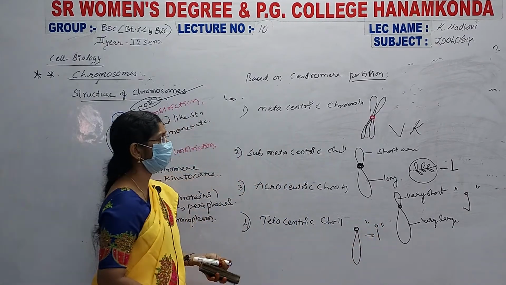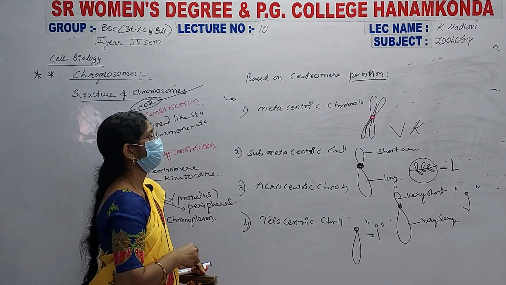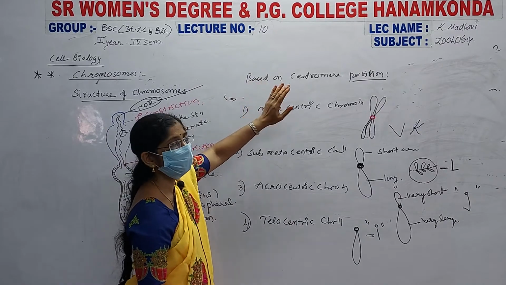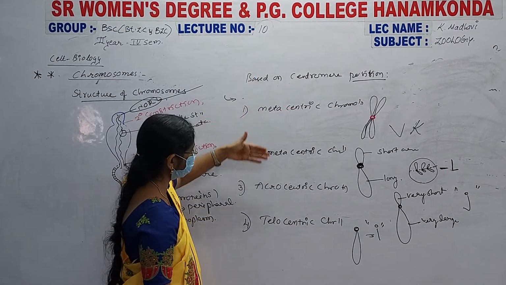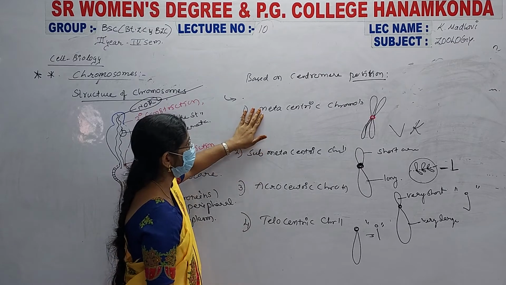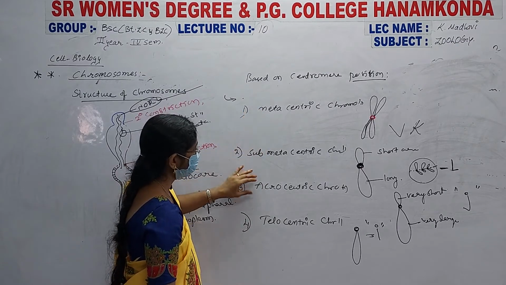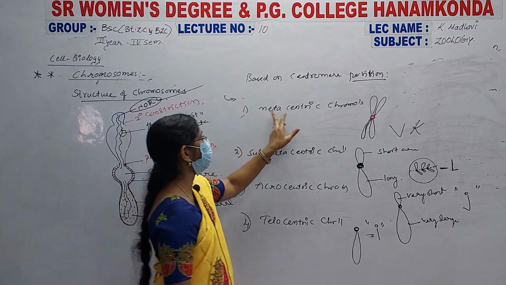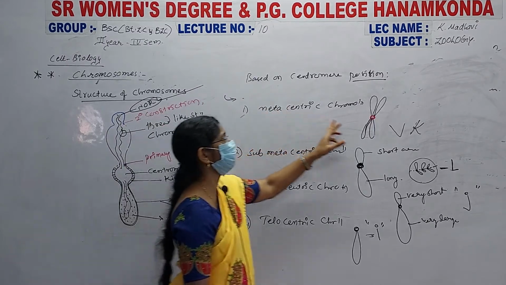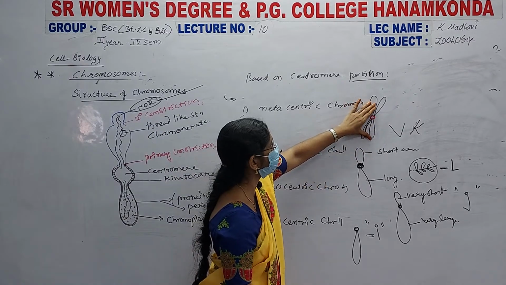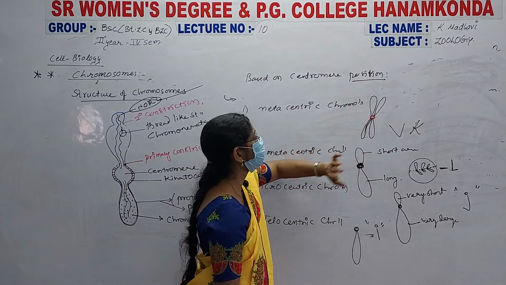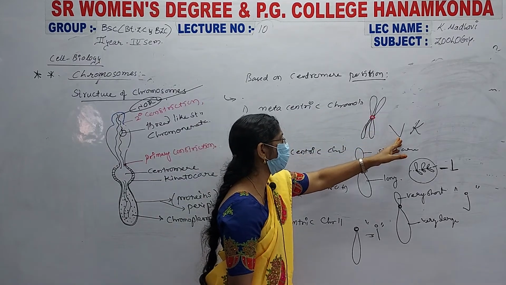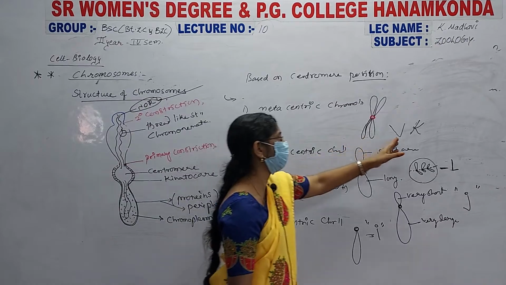These are the types of chromosomes based on centromere position. Based on centromere position, these chromosomes are classified into 4 types: metacentric, submetacentric, acrocentric and telocentric chromosomes. Metacentric: the name indicates meta means median place. Here both equal arms are present on either side of the centromere. These are described with an alphabet structure, either V or K.